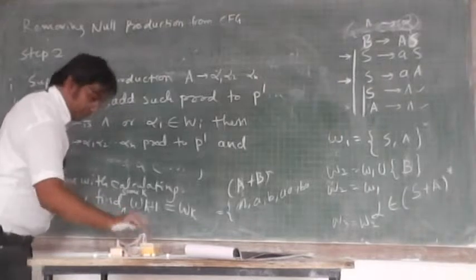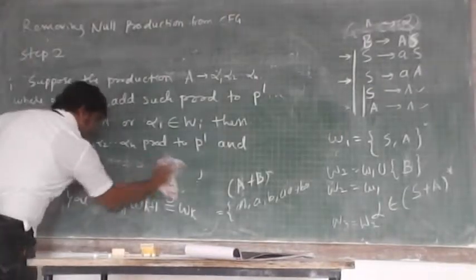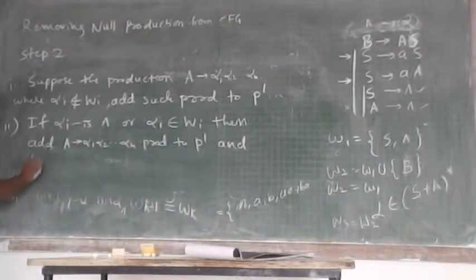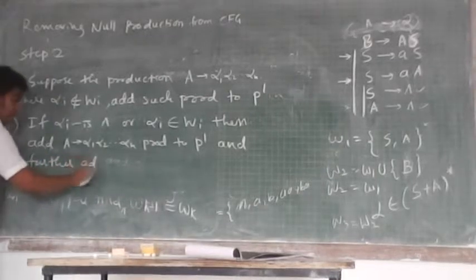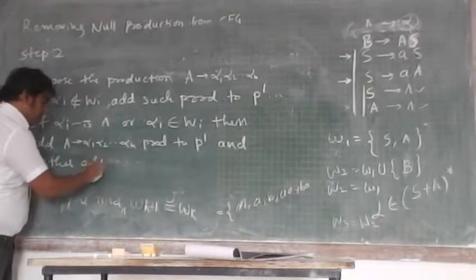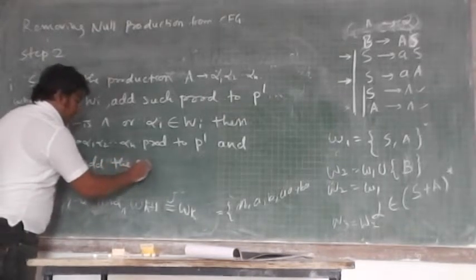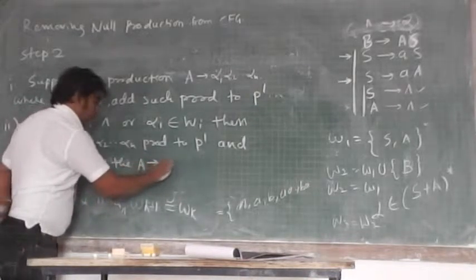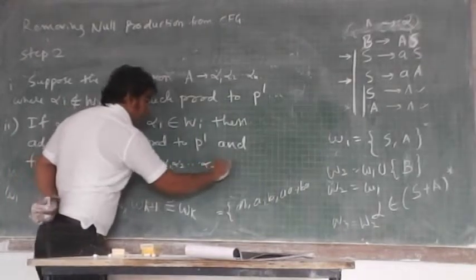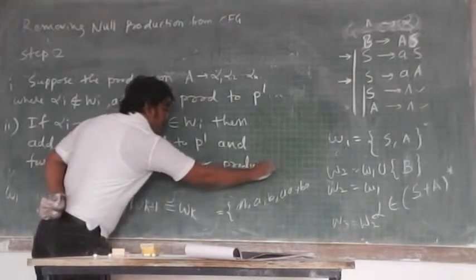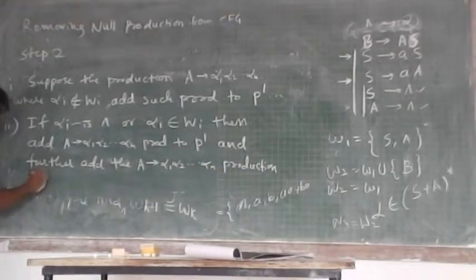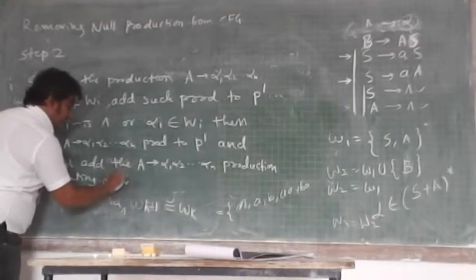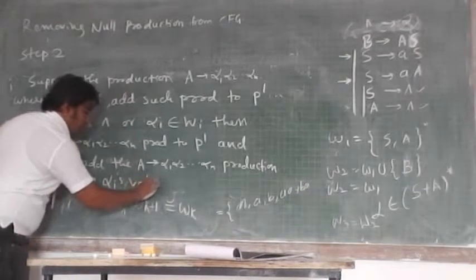and further add the same alpha 1 alpha 2 alpha n production substituting alpha as values.